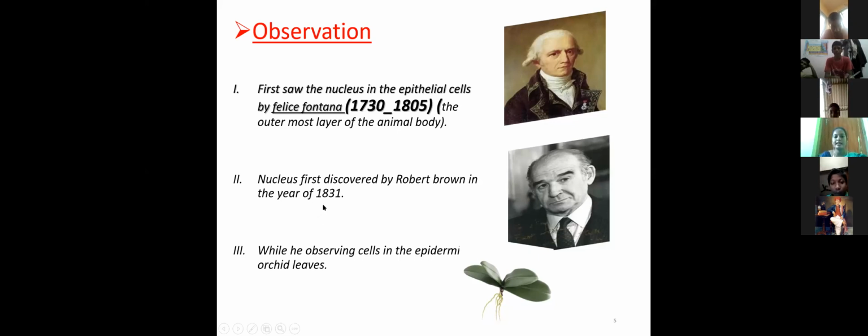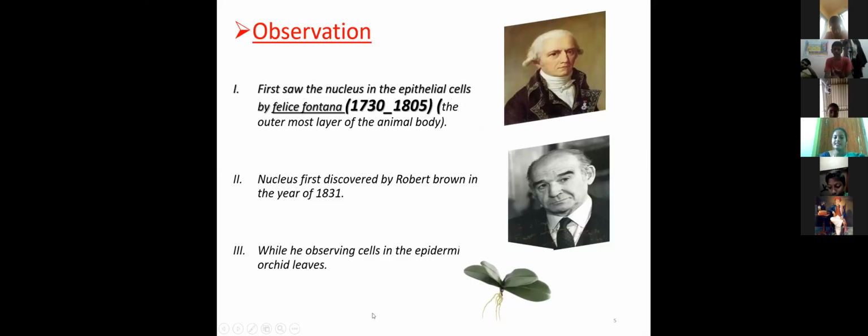Nucleus was first discovered by Robert Brown in the year 1831. Felice Fontana first saw the nucleus in the epithelial cells. Epithelial cells are the outermost layer of the animal body.